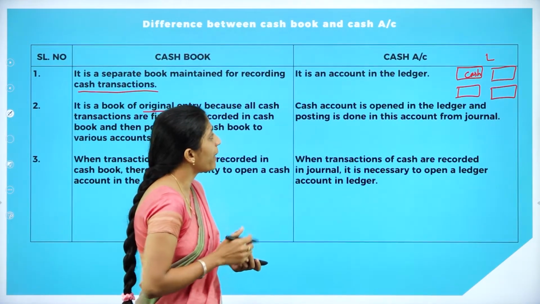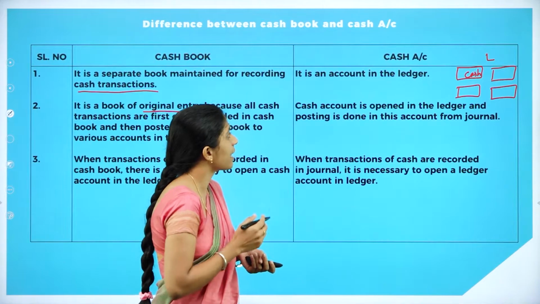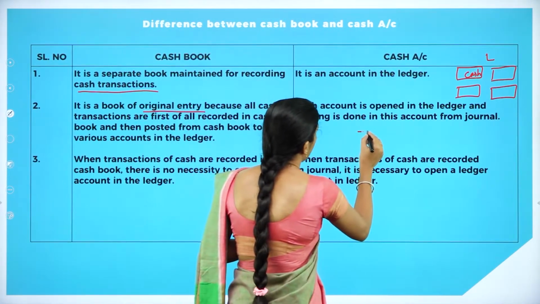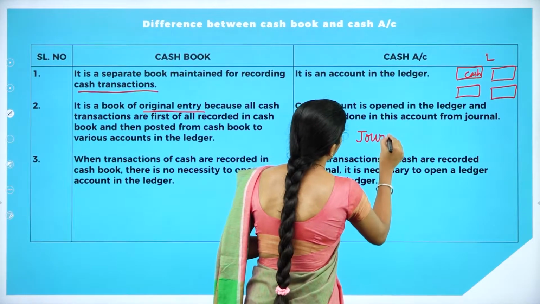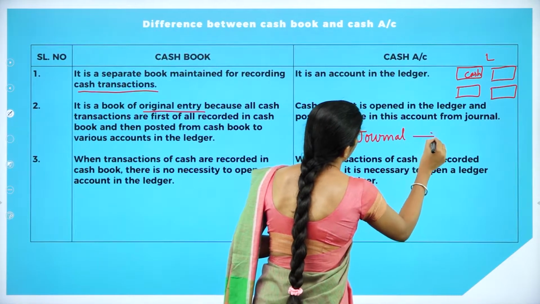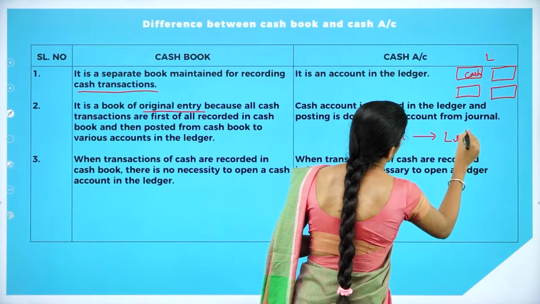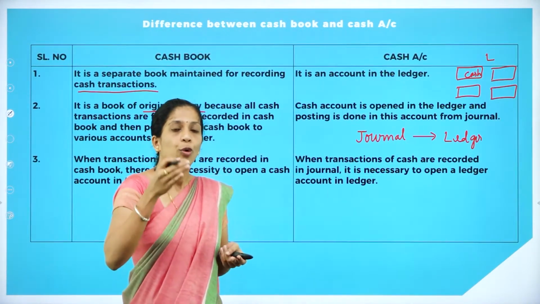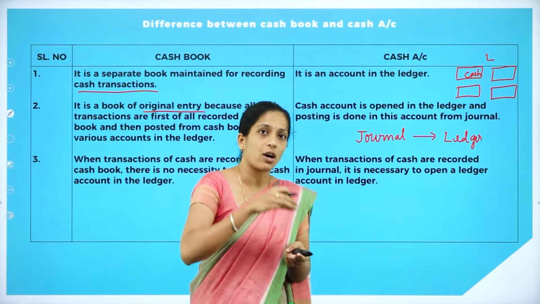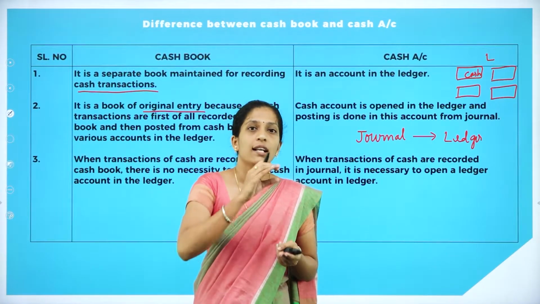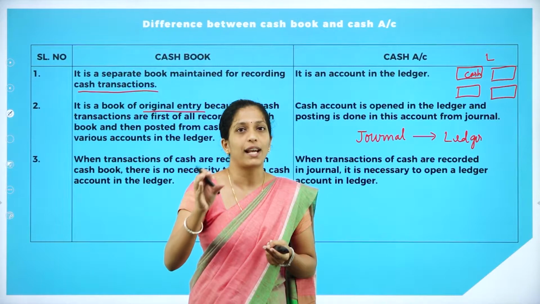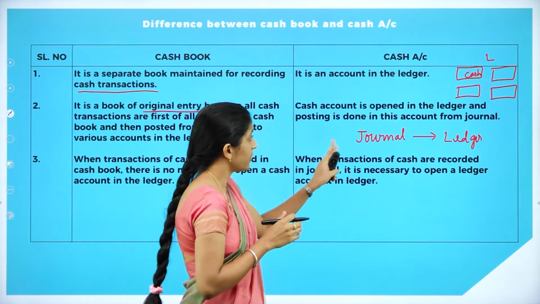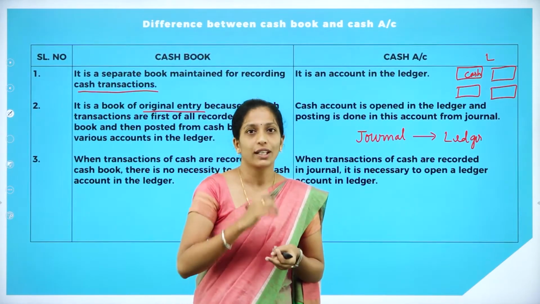Cash account is opened in the ledger and posting is done in this account from journal. So here the posting is done from journal to ledger, where the transaction is first recorded in journal, then it is transferred to the individual account, that is cash account. So the transaction is first recorded in journal, then it is posted to cash account.